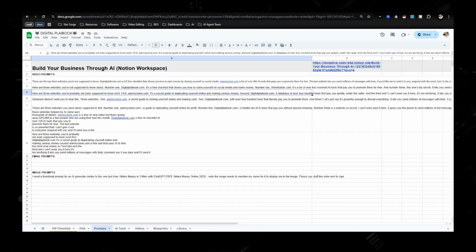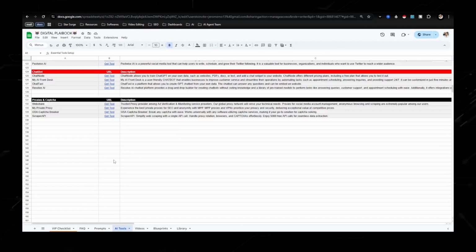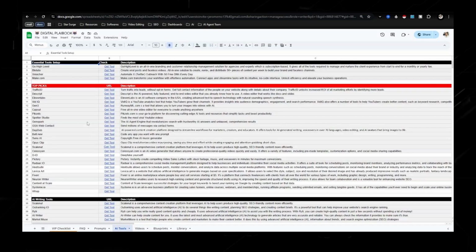And if we go back over to the checklist real quick, you'll see that there's a bunch of different tools right here that you're able to promote. These are the essential tools that I would recommend you guys getting, but these are the different top picks of the ones that you're able to promote.